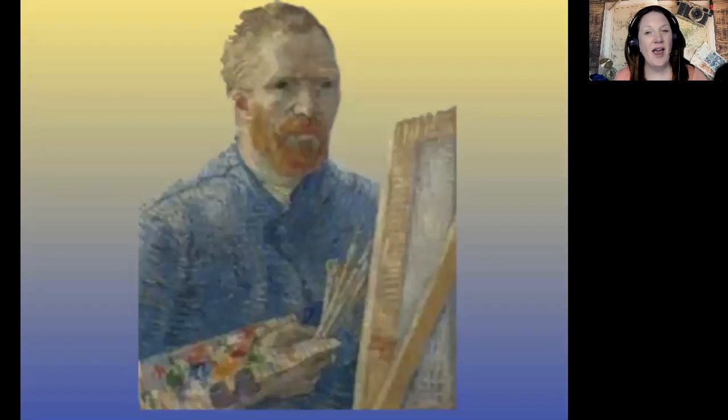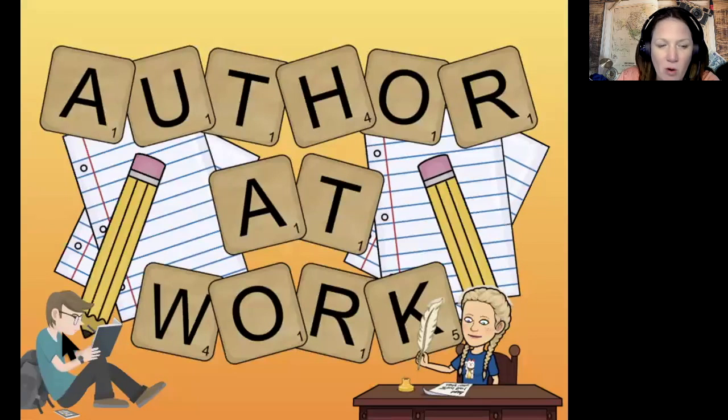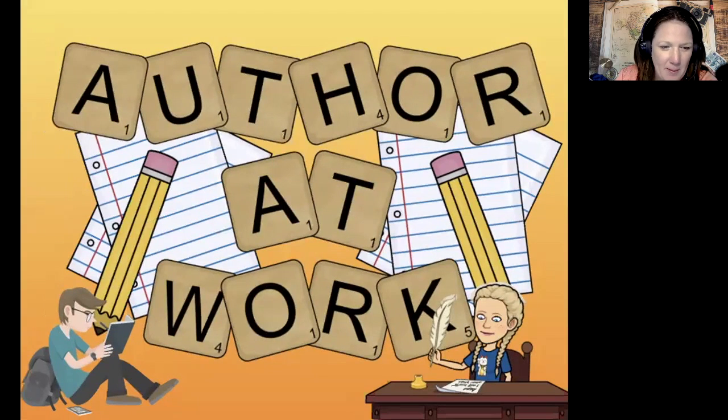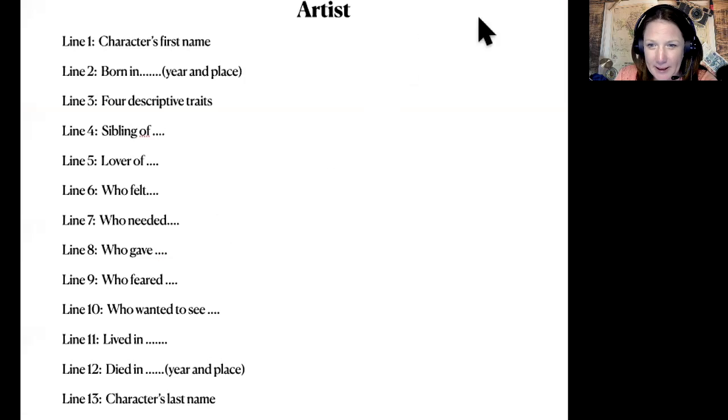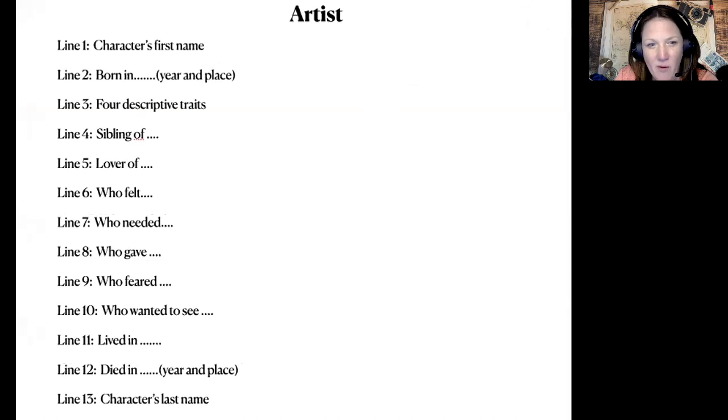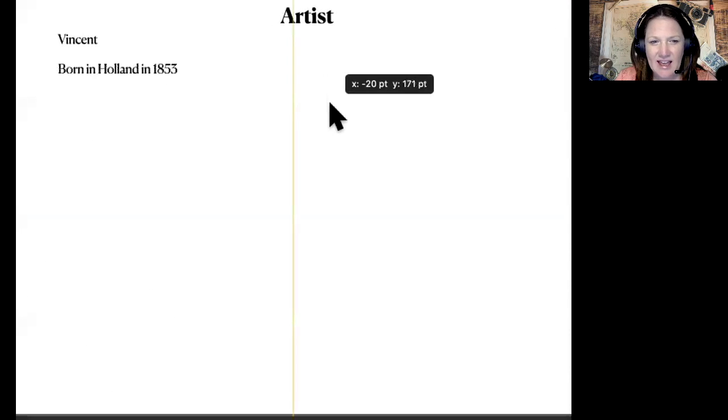So now I want to write a Vincent van Gogh bio poem. I want you to think about what we could say in our poem using that template. Okay, so we're going to be an author at work. This is your template. We know the first part, the character's first name, which was Vincent. And you can put born in Holland in 1853.